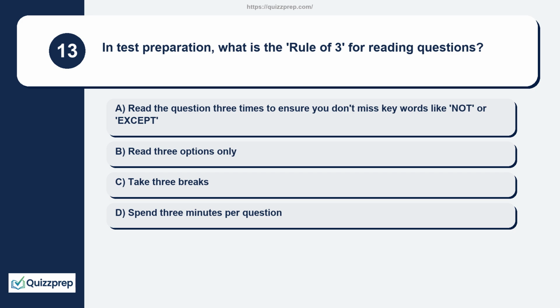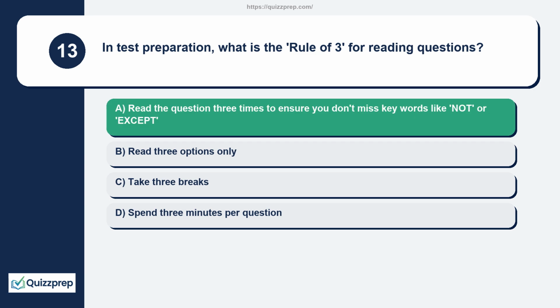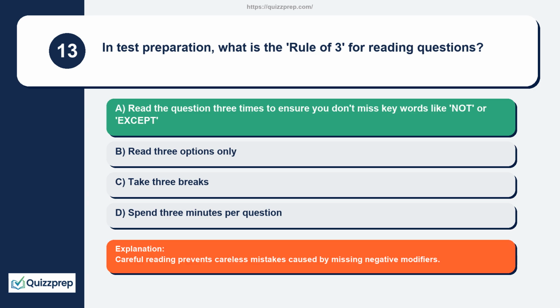Question 13. In test preparation, what is the rule of 3-4 reading questions? Read the question 3 times to ensure you don't miss key words like not or except. Read 3 options only. Take 3 breaks. Spend 3 minutes per question. Careful reading prevents careless mistakes caused by missing negative modifiers.